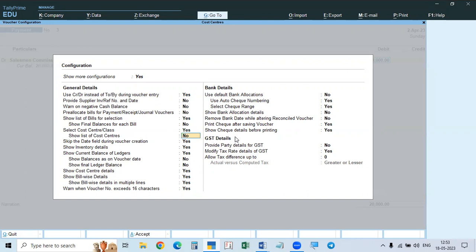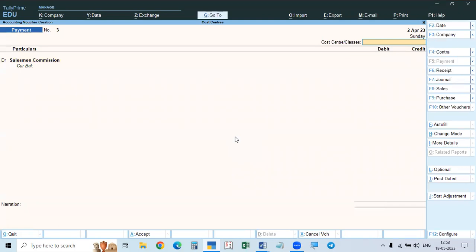Under that list you have to show. Make it both, you make it yes. So in the case of cost centers, show details of cost centers, yes. Now when we create the cost center class, we have to show the cost center class also, and the cost center details. So here you have to go.